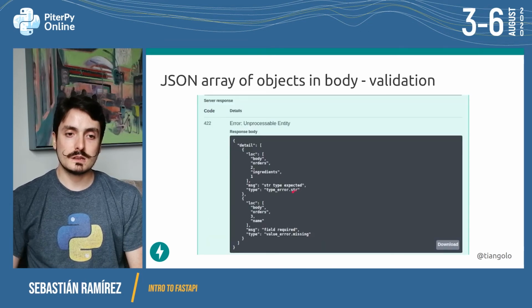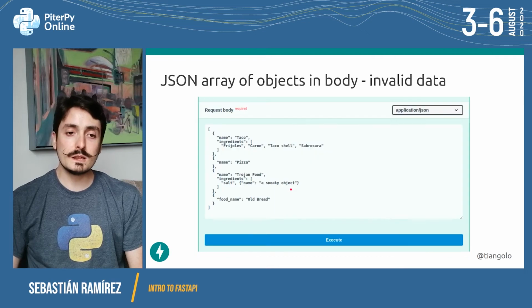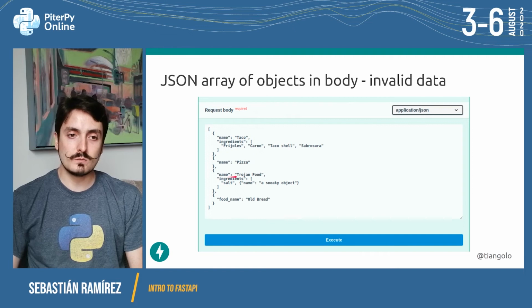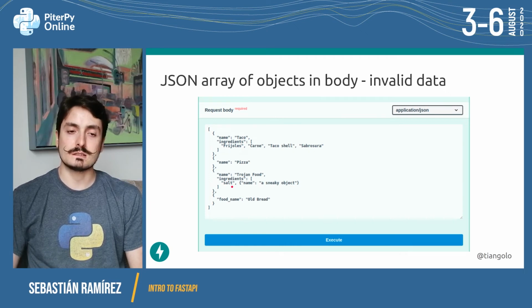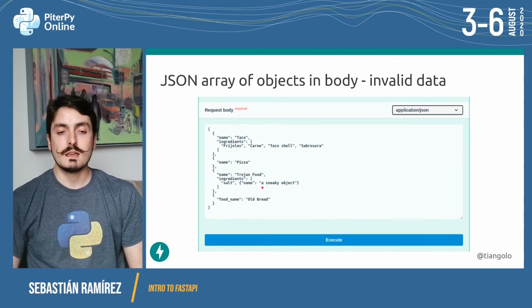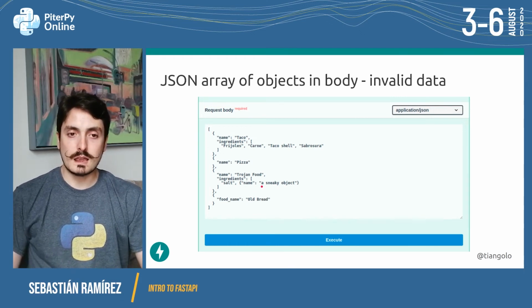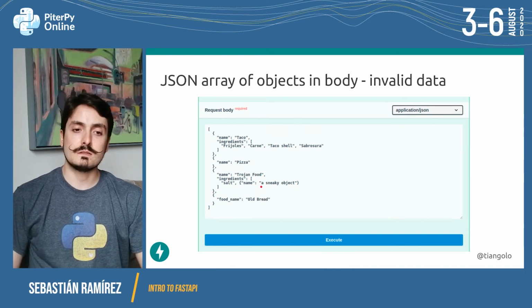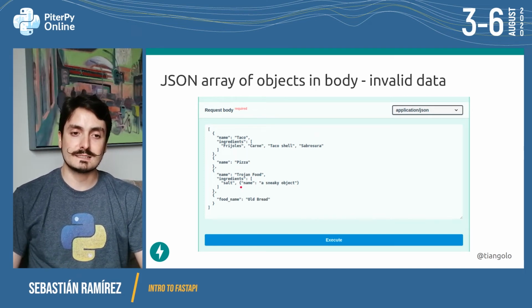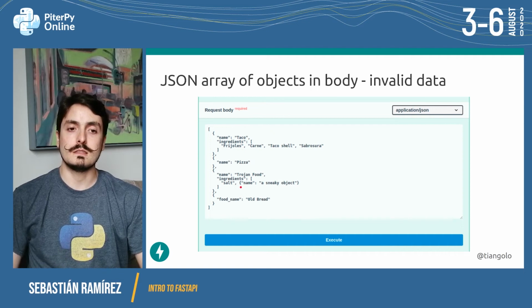And what is the error? The error is telling us that a string type was expected. And if we see, again, the data that we are sending, the name, which is a string, that's fine. But the ingredients is expecting a list of strings. The first one, index 0, is a string, that's fine. But index 1 is indeed not a string. So we get the error here. We're not only receiving an error saying like, hey, your data is invalid, we're receiving a declaration telling us exactly where in the payload the data is invalid.